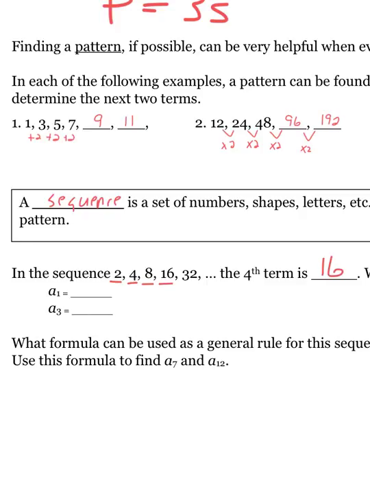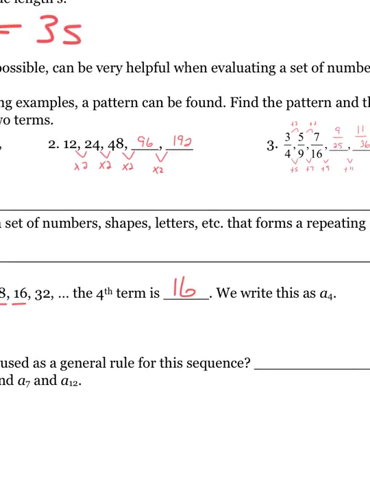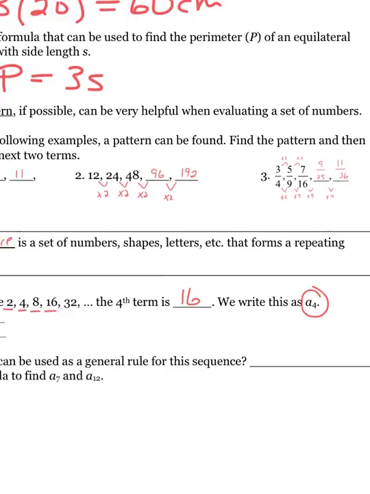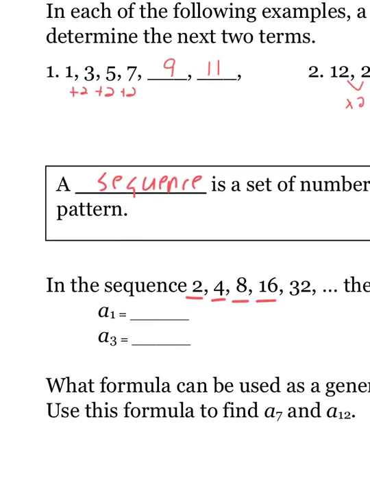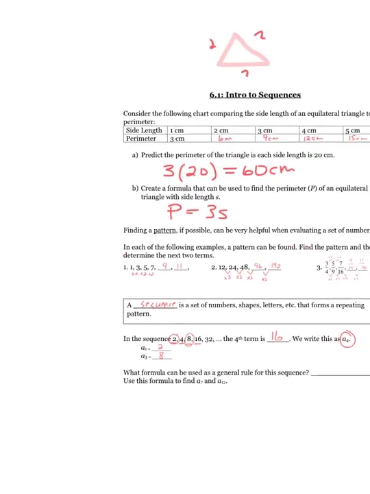We write this as a to the fourth, so it's important that you realize that. A represents the different terms. So a to the first power would be the first term, which is 2. A to the third power would be 8. They just want you to get used to recognizing that so they can introduce some vocab to you. And that's the last thing we're going to do on this page.